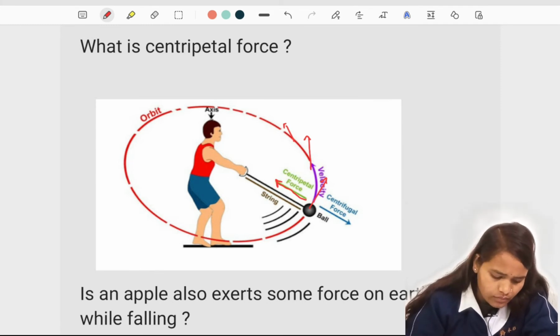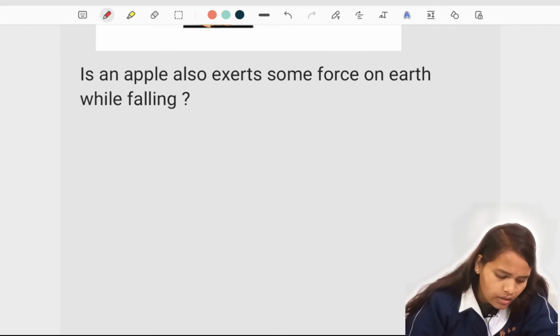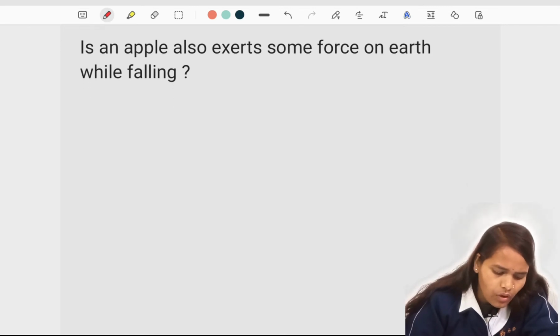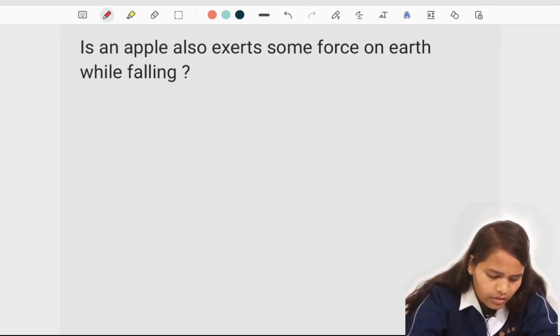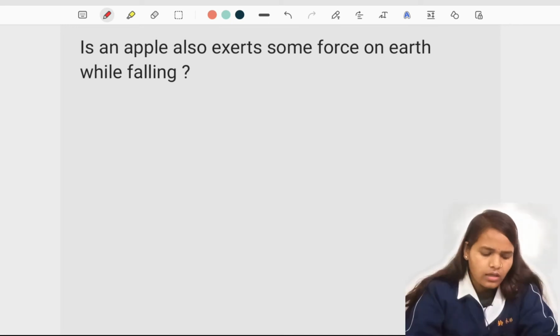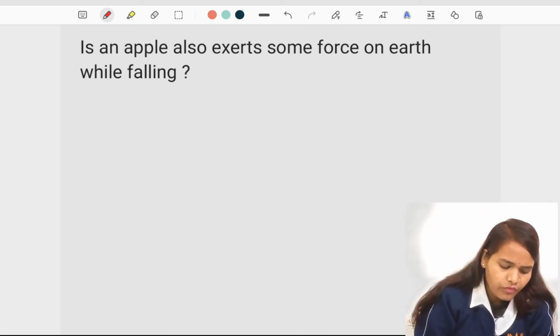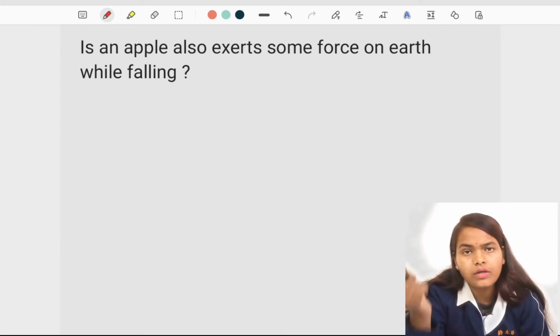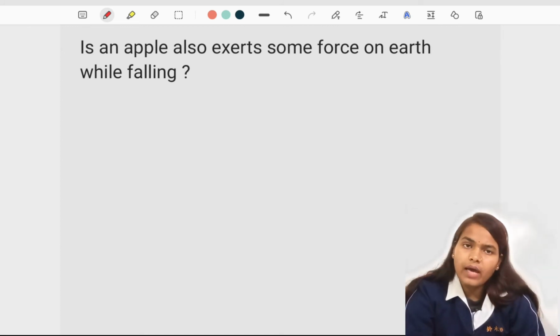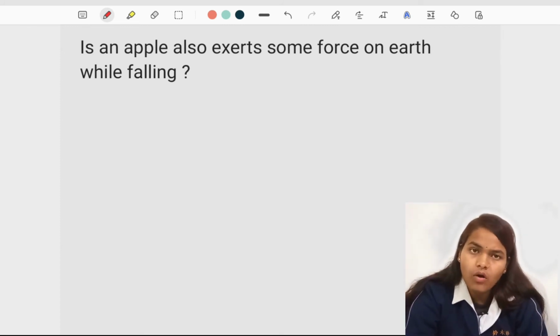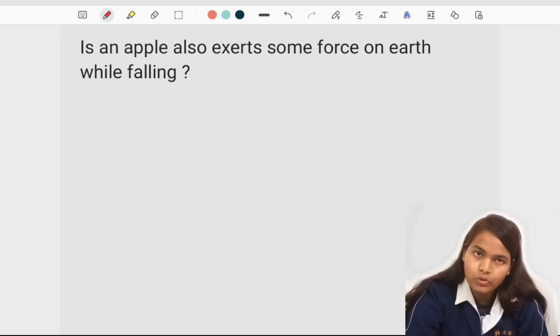Okay, now we have another question. Does an apple also exert some force on the earth while falling? Yes, an apple also exerts some force on the earth while falling, because as we know from Newton's third law of motion, every action has an equal and opposite reaction.